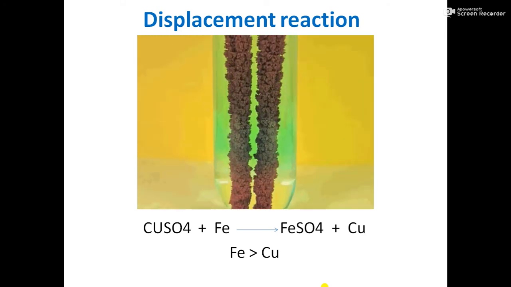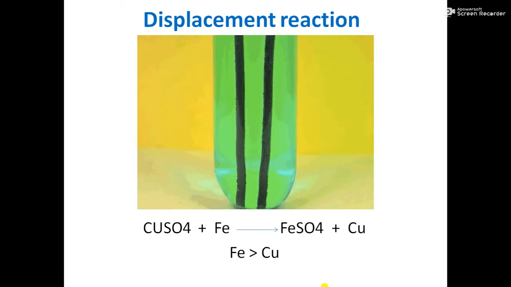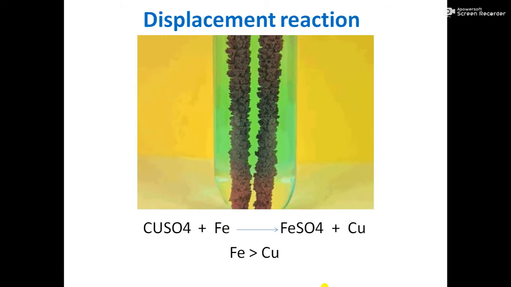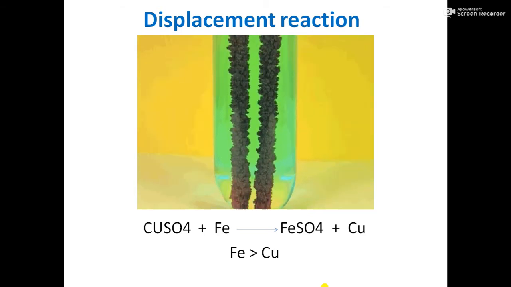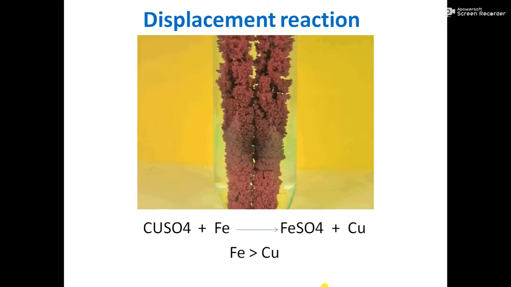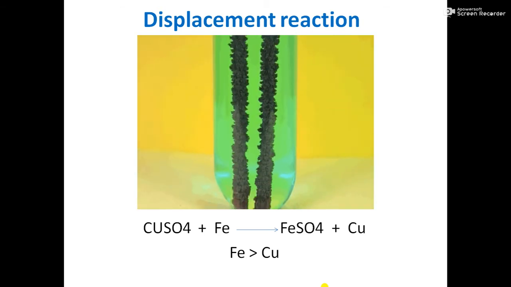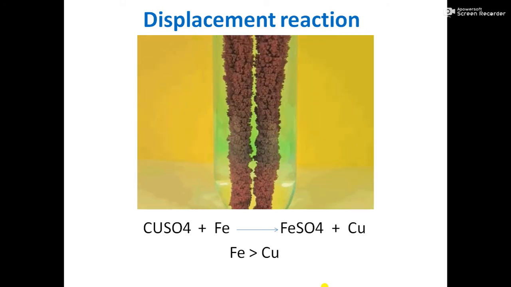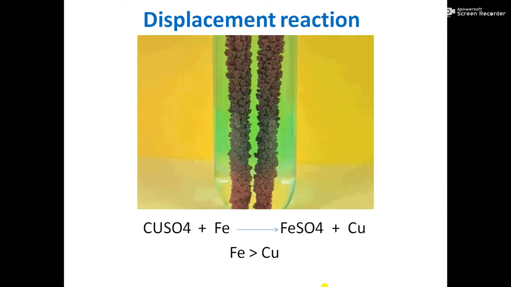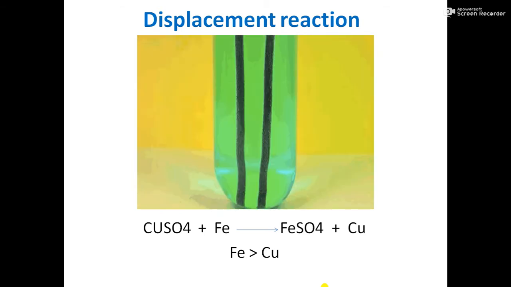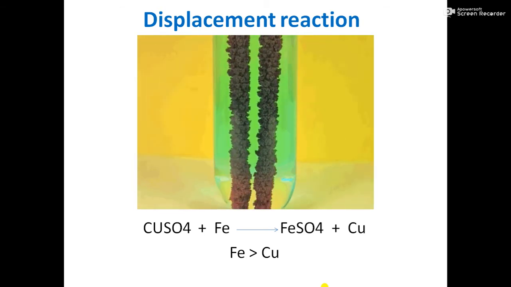We are getting iron sulfate, and we are getting depositions of brown color. I hope you are able to see in the graphics that a brown deposit is formed on the iron wires. This brown deposition formed on the iron wires is copper.